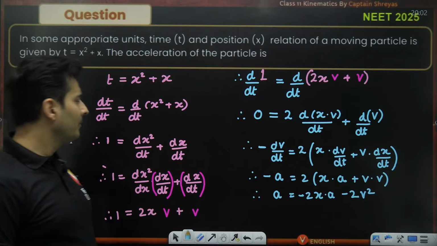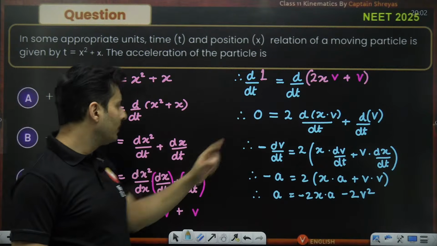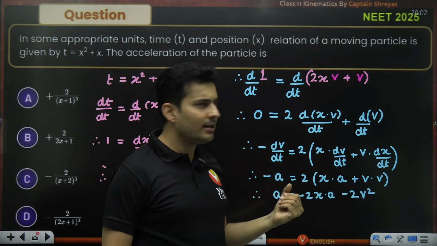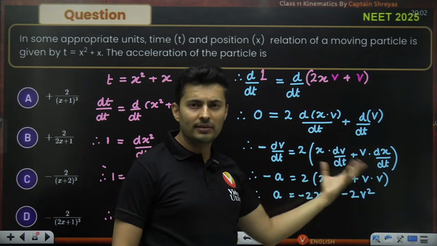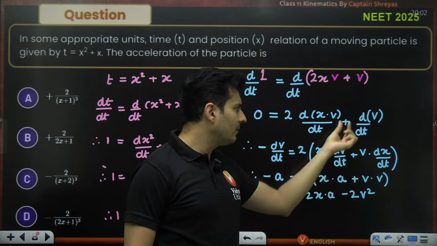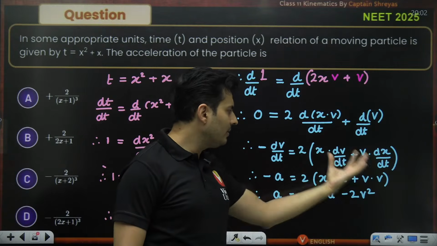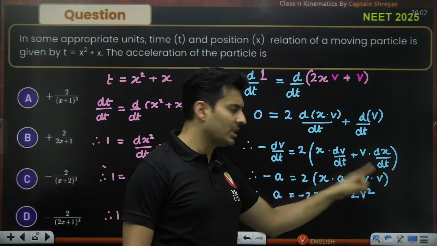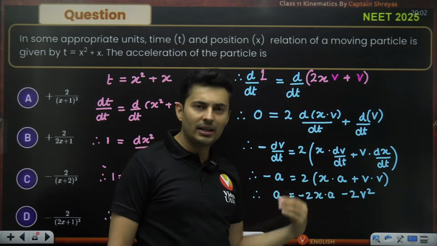The question is acceleration. So I thought, why not take the derivative of this guy? The derivative of 1 is 0. I have to take the derivative of this whole thing. Because there is a plus, I separate the derivatives. But here there are two things multiplied, so I use the multiplication rule of derivatives: take the first function times the derivative of the second, then the second function times the derivative of the first. As we proceed, we notice the derivative of position is velocity, and the derivative of velocity is acceleration. So I just wrote it down properly.